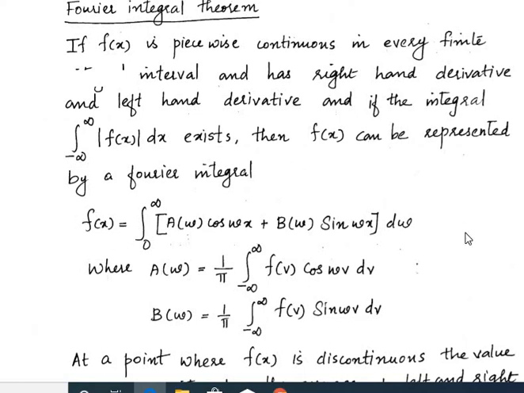So this is called the Fourier integral representation for a continuous function.